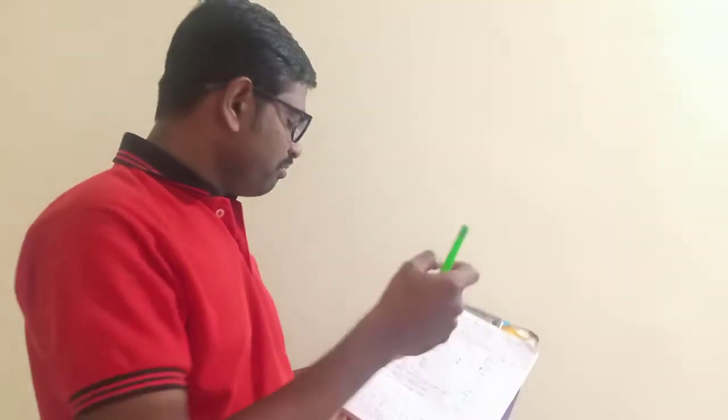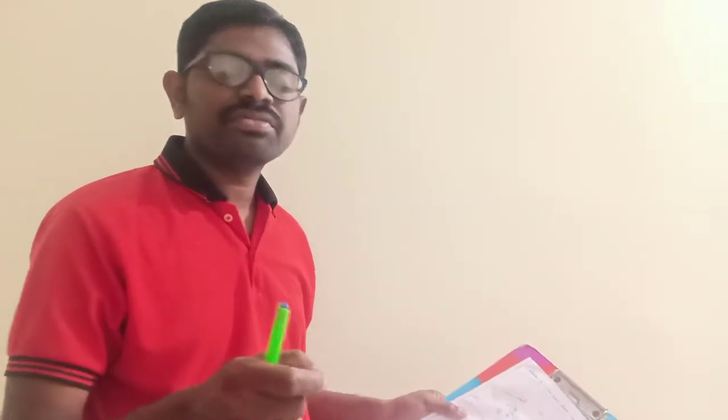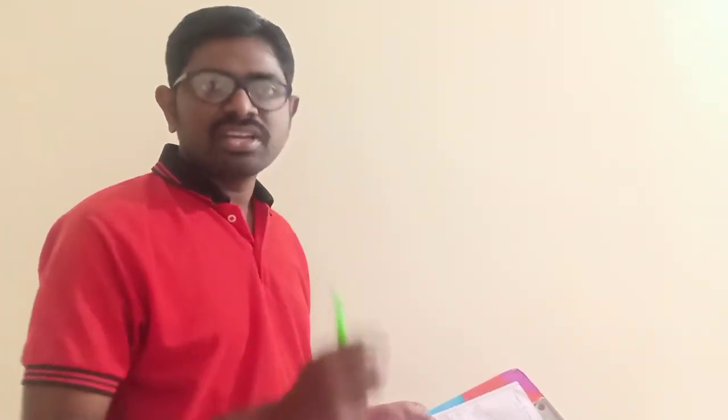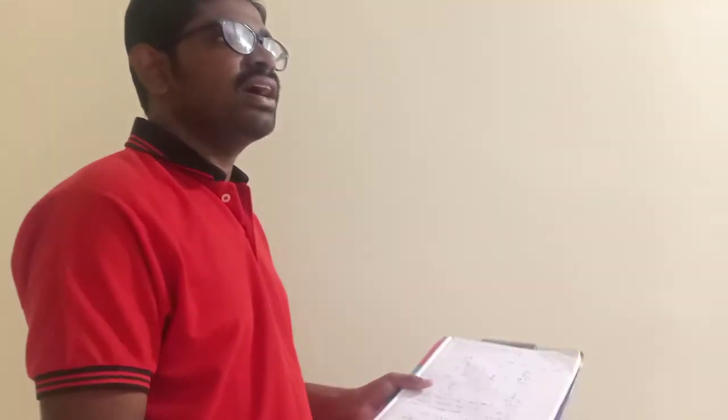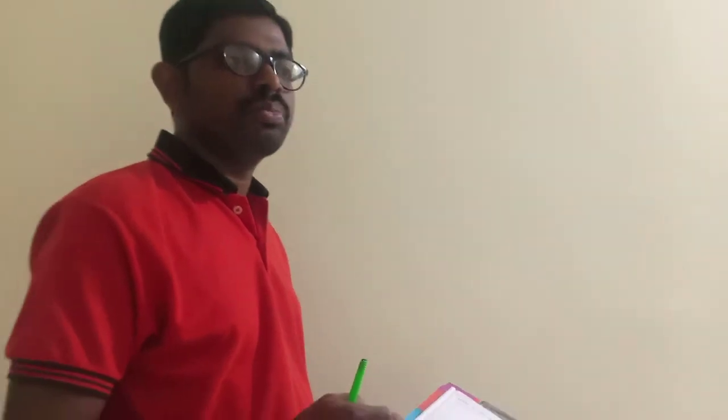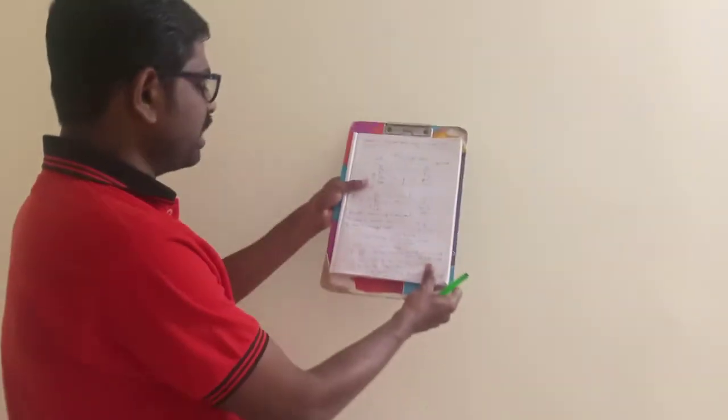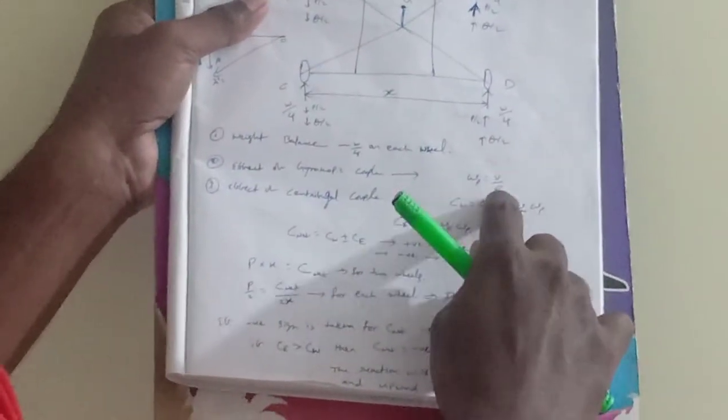And the second point, we have to see the effect of gyroscopic couple. First let me state the formula of the gyroscopic couple. Whenever this four-wheeler is moving in this direction, the general equation is gyroscopic couple C equals I omega omega P. Here, omega P is V by R.